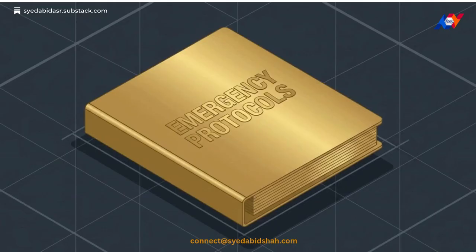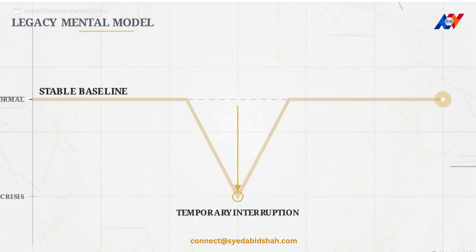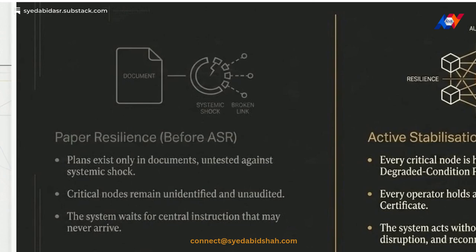Most business continuity and crisis management protocols are what we call paper resilience. These frameworks rely on the assumption that disruption is a temporary interruption to a stable system. This diagram illustrates the fatal operational flaw. An untested document waits for instructions from a central authority that can never be transmitted. When a continuous multi-domain shock hits, these legacy systems don't safely pause. They freeze, fragment, and violently collapse.